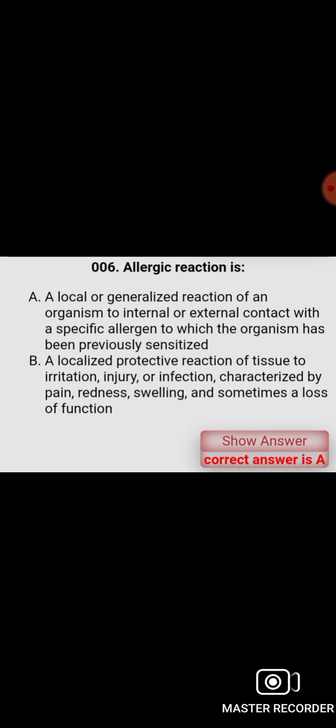Allergic reaction is a local or generalized reaction of an organism to internal or external contact with a specific allergen to which the organism has been previously sensitized.